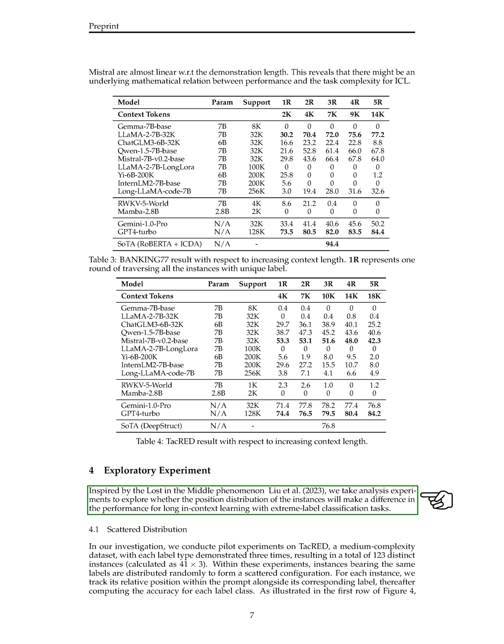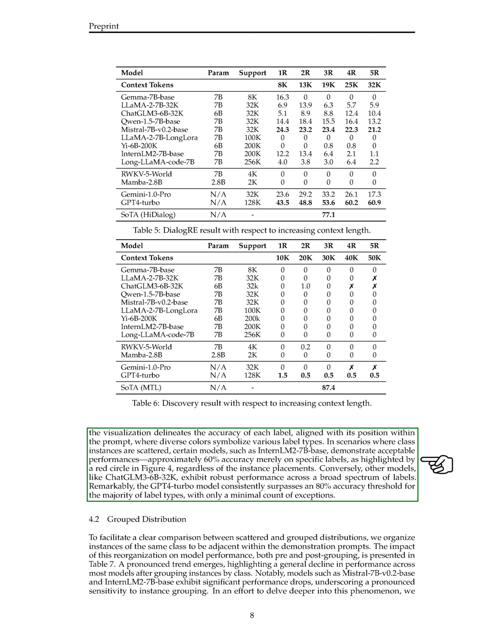Inspired by the "lost in the middle" phenomenon, we conducted experiments to investigate whether the position distribution of instances affects performance in long in-context learning for extreme label classification tasks. In our scattered distribution experiments on TAC-RED, we observed varying performances across models, with some showing consistent accuracy regardless of instance positions, while others performed well across a wide range of labels. Notably, GPT-4 Turbo consistently achieved over 80% accuracy for most label types.